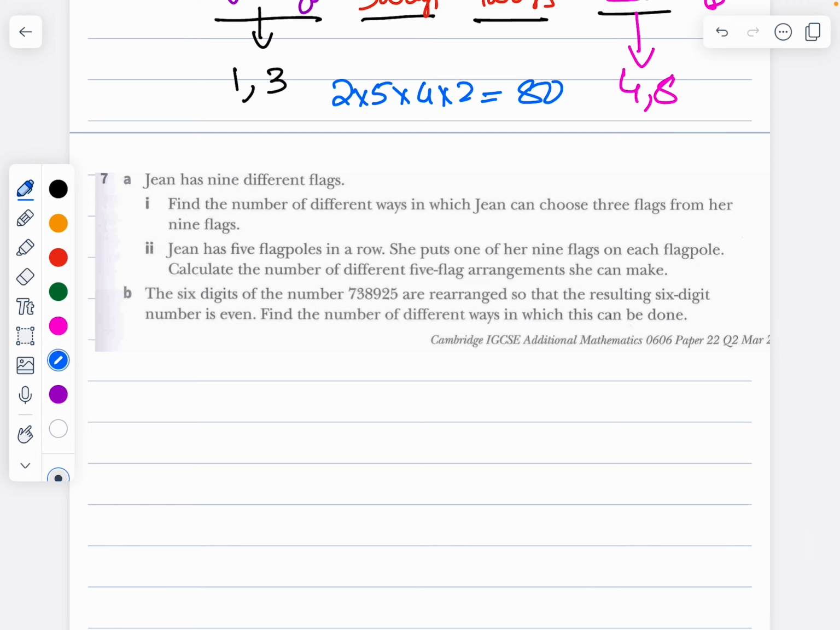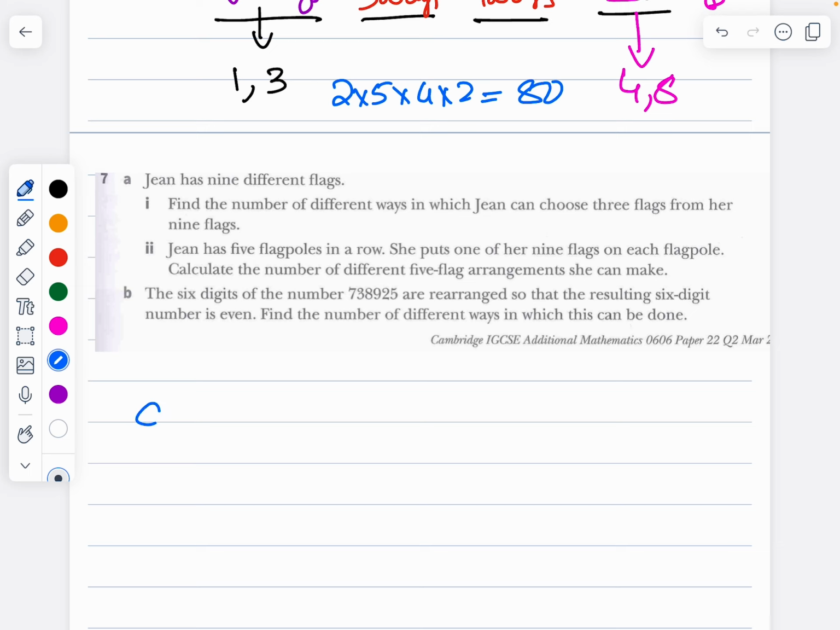Now coming to question number 7. This question is from March 2015, paper 22, question number 2. Question number 2 means it should be a comparatively easy question. Sean has 9 different flags. Find the number of different ways in which Sean can choose 3 flags from her 9 flags. So she is choosing 3 flags from 9 flags.